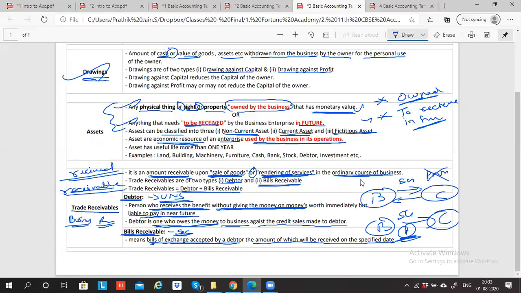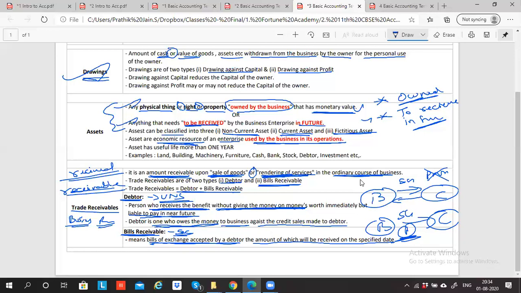Any doubts in this point, guys? Comfortable, not comfortable? Are you getting the meaning behind everything? Because if you're not understanding the meaning, when you do journal entry, will it make any sense to you? You're doing journal entry without knowing these meanings. Will it make any sense to you? No. You will just apply the rule, but nothing will go into your mind.